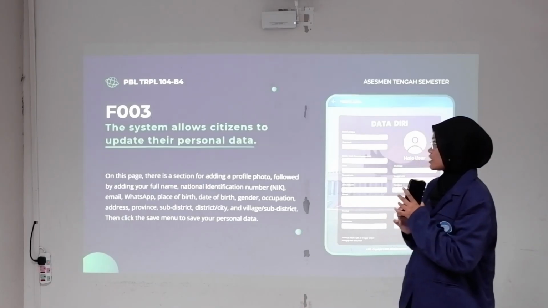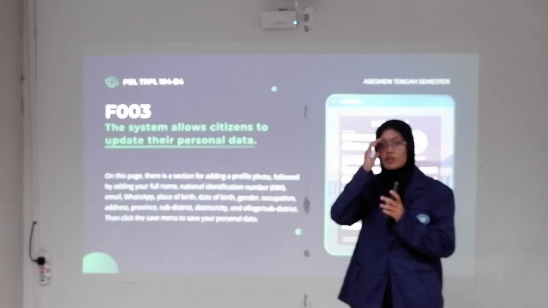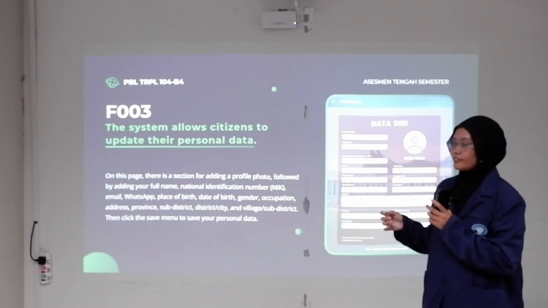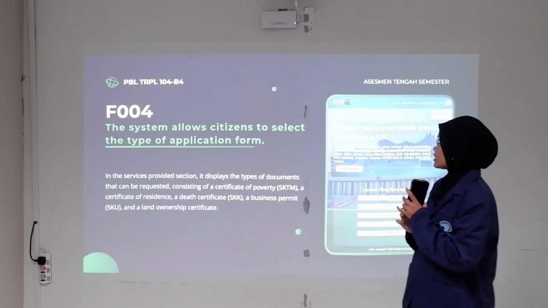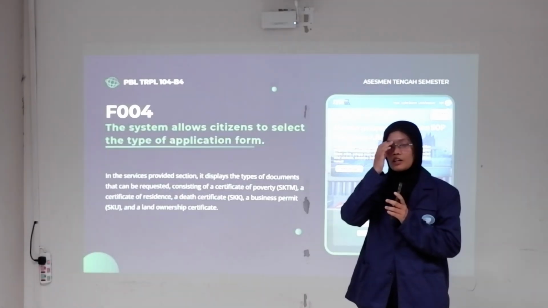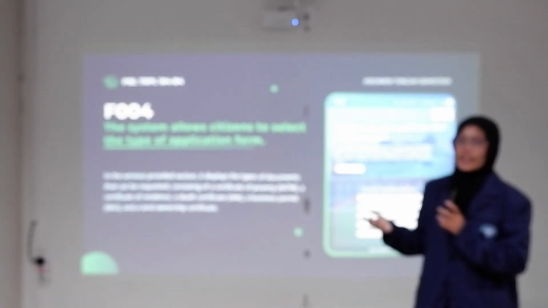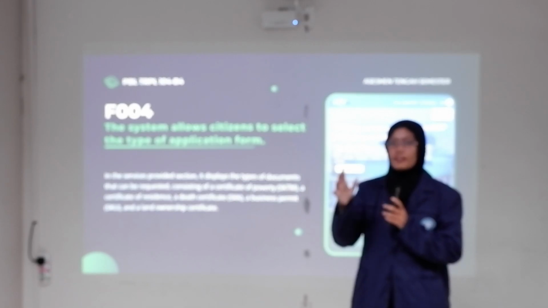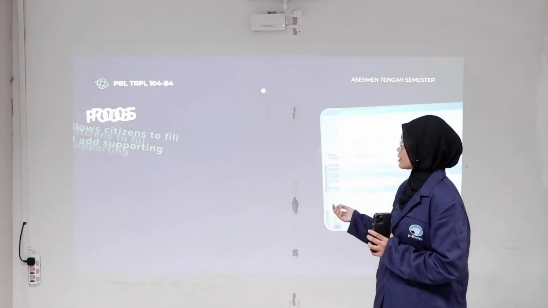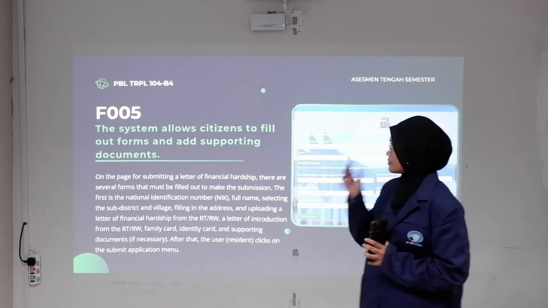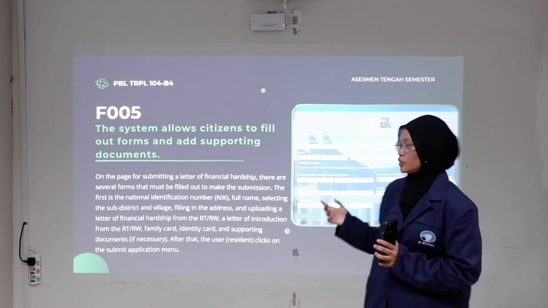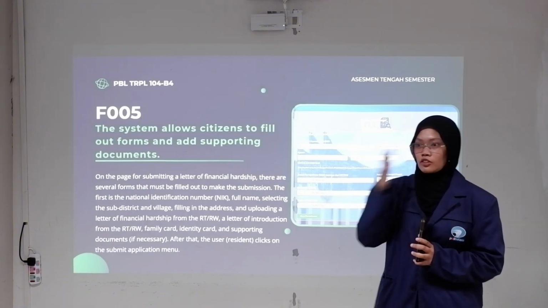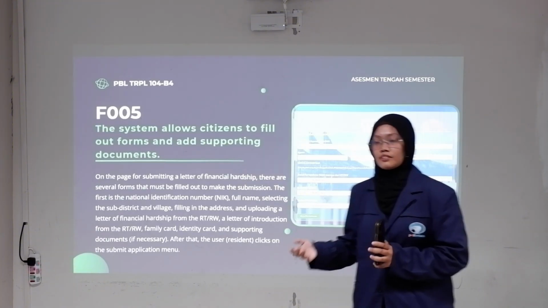Third, the system allows citizens to update their personal data on the my profile page. Fourth, the system allows citizens to select the type of application form. Currently, the application we created only covers 5 documents. The fifth, the system allows citizens to fill out the form and add supporting documents for the document they want to submit.